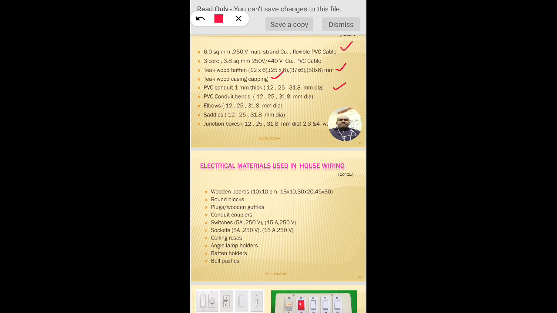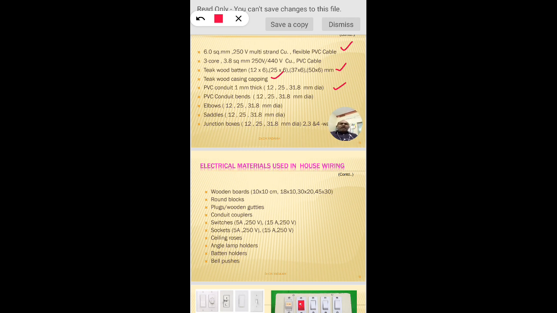Elbows are generally used as 90 degree elbows, and that's the junction box we can say, and saddles keep the conduit in position. We can use saddles of the same sizes, 12, 25 and 31.8 mm.